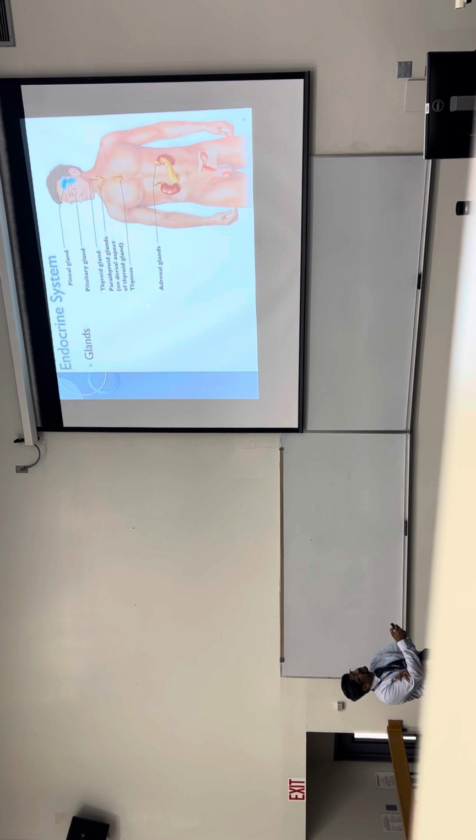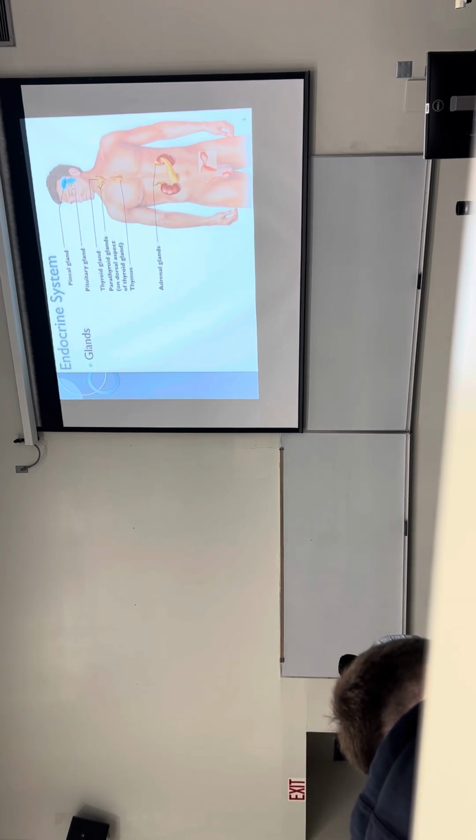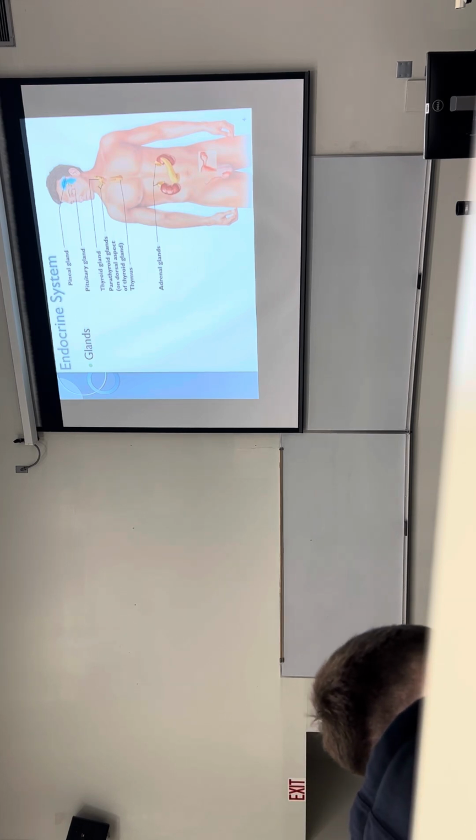And then the thymus gland, this does have two functions. Yes, it does produce thymosin, which is a hormone. But does anyone else know the other function of the thymus gland? The immune system. No, not quite.